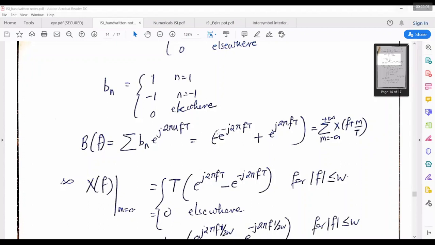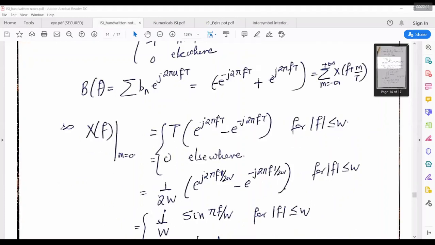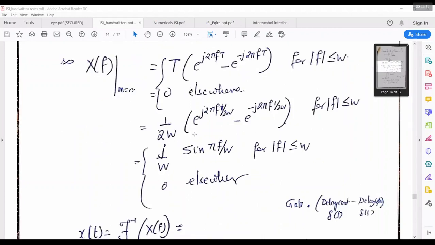So it is T times e power j2 pi f T minus e power minus j2 pi f T. T is 1/2W. I can write this as j by W, sin(pi f by W), for f less than or equal to W, and 0 elsewhere.